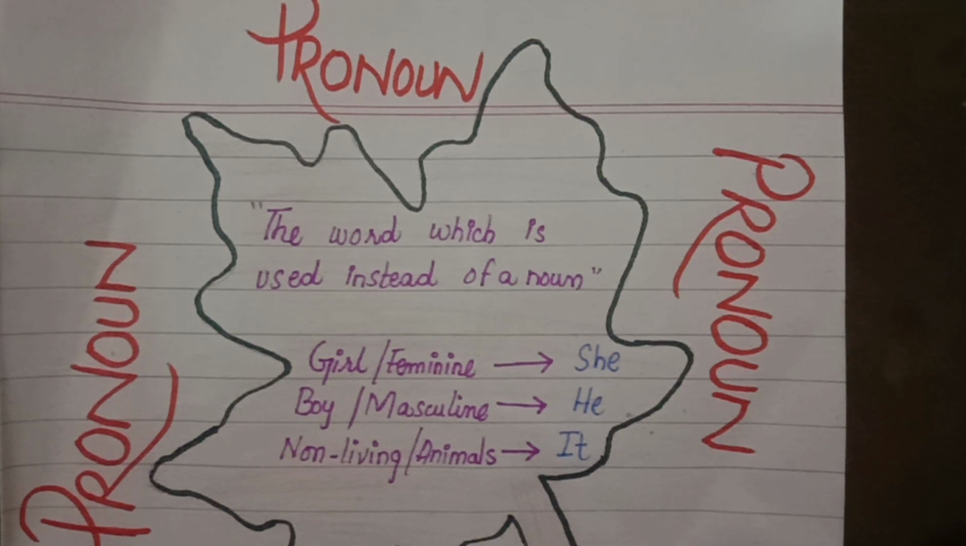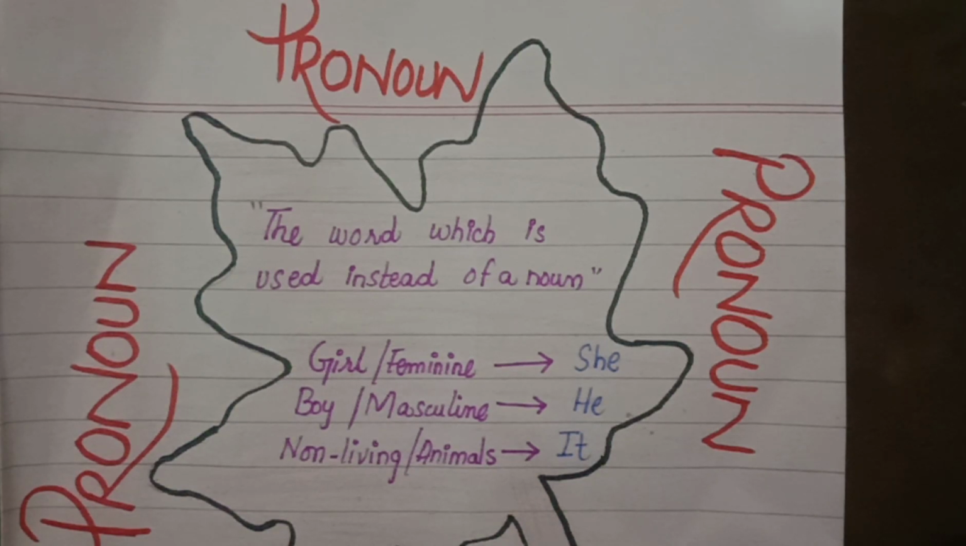Non-living things and animals, for animals we use it. If I say I have a dog, its color is brown, so I change the noun, the dog, into the pronoun it. The purpose of using a pronoun is to avoid or get rid of the repetition of a noun. So we use a pronoun instead of a noun.